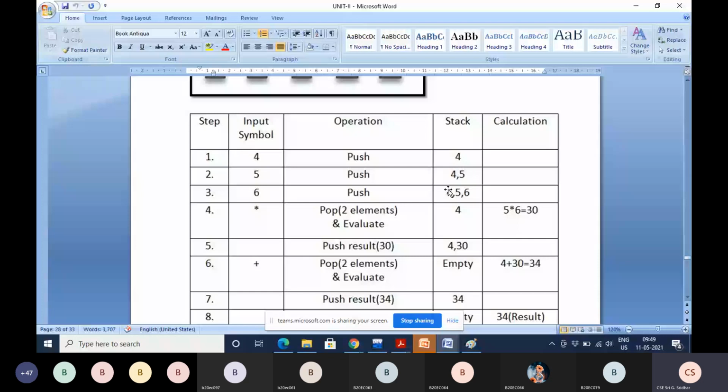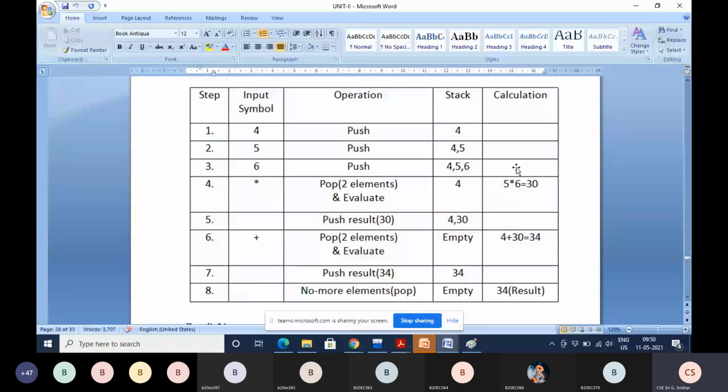Then after popping top 2 operands, if you apply this operator star on them, you will get the result as 30, that is 5 into 6. Then after evaluating the result, you push this 30 back into the stack. Now stack contains 4, 30.